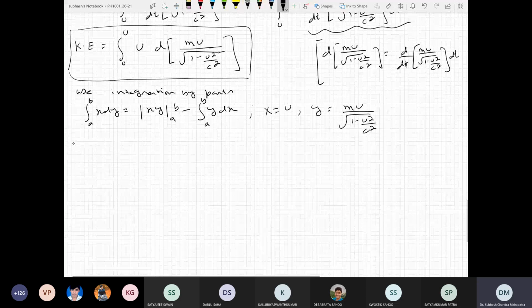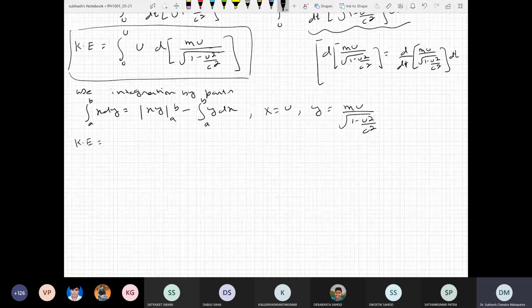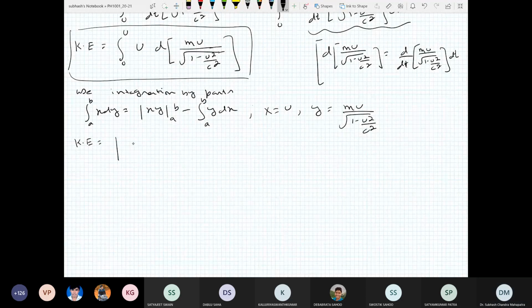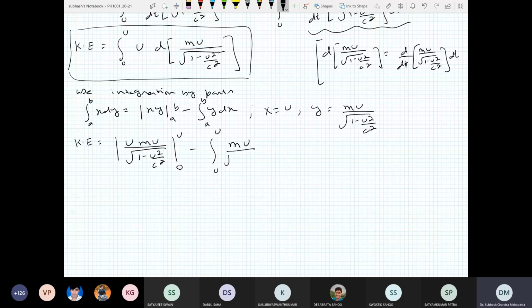So our kinetic energy becomes u times mu divided by square root of 1 minus u square by c square, from lower limit 0 to upper limit u, minus the integral from 0 to u of mu divided by square root of 1 minus u square by c square du.